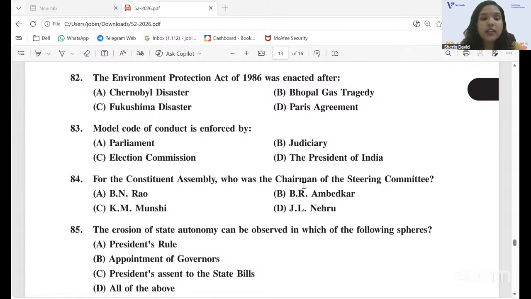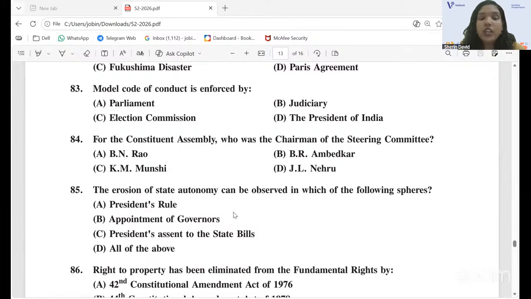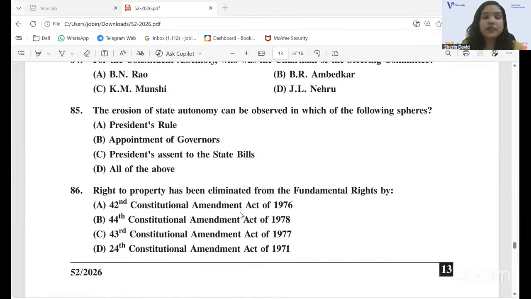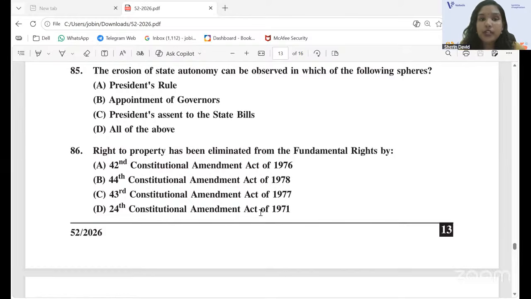Okay. And next one, 85th question. The erosion of state autonomy can be observed in which of the following spheres? All these 3 options, president's rule, appointment of governors, president's assent to the state bill, are correct. So the answer is option D, all of the above. And 86th question, right to property has been eliminated from the fundamental rights by. Most discussed question in our class. The answer is option B, 44th Constitutional Amendment Act of 1978.